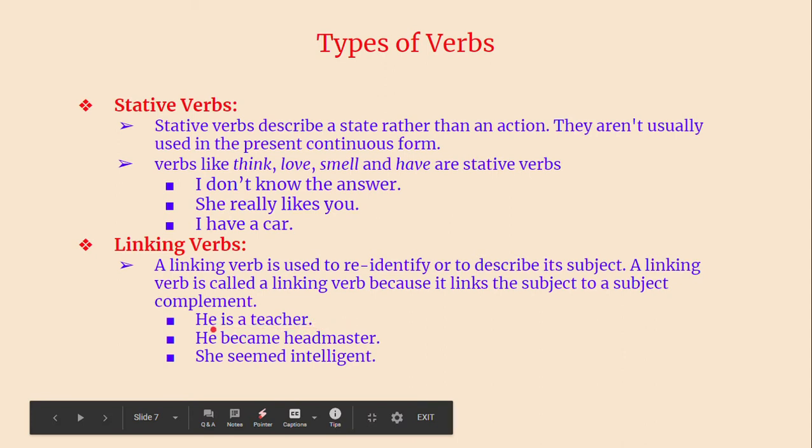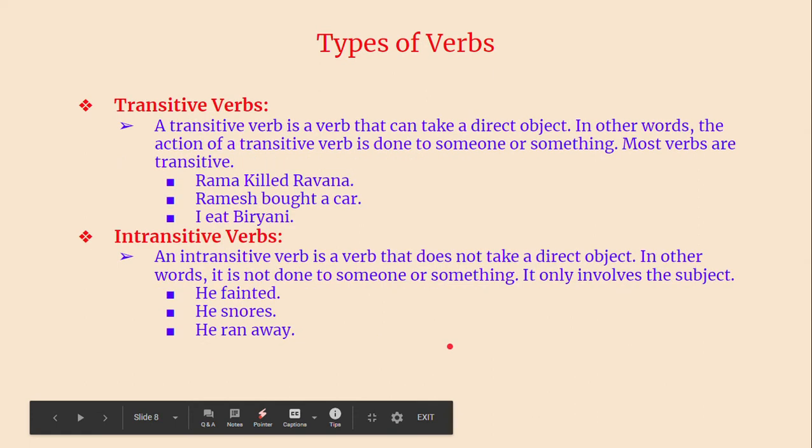He is a teacher. He is equal to a teacher. He became headmaster. He is equal to headmaster. She seemed intelligent. She is equal to intelligent, like in mathematics. Such words which link the same person with different names, maybe, or different words, they are called linking verbs.